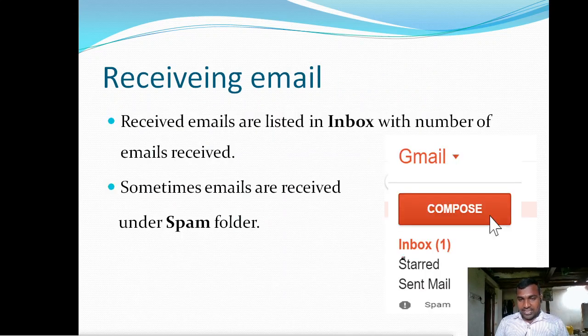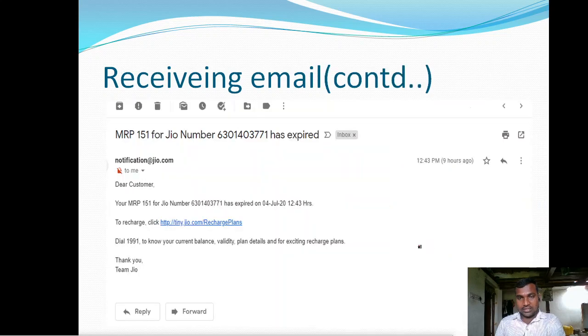Whenever you receive an email, that message will be displayed here and the count will be displayed here. If you click on this inbox folder, the received message will be displayed here like this. This is the email address from which we are receiving the email. This is the time, 12:43 p.m., 9 hours ago.